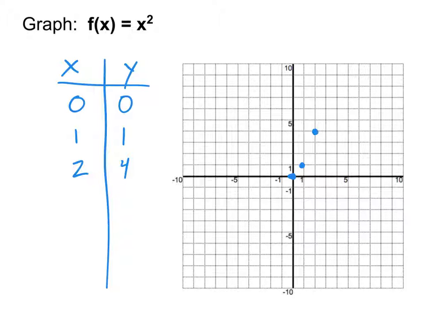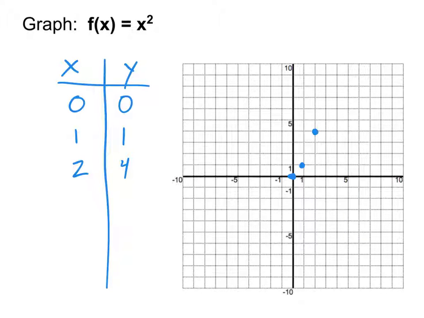Over 2 and up 4 is from the first point. Yeah, it's from 0 here. And so we're going to be moving these graphs around a lot this year. As we do so, knowing what this parent function looks like means you're going to know what all the other graphs look like as well.